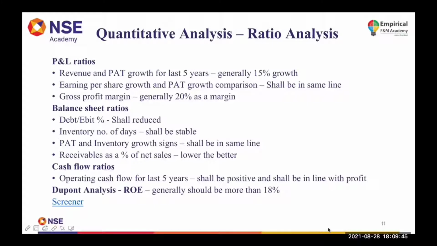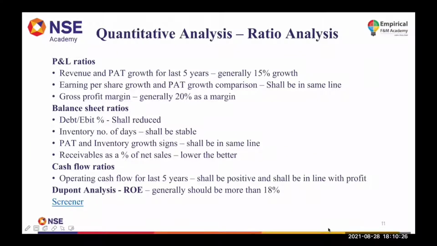Then the third ratio is PAT and inventory growth. If your inventory is growing, your profit after tax should also grow. That means your business is growing. If your profit is not growing but your inventory is growing, that means you are not able to sell your product very fast. There is some issue with the demand for the product. The product demand is less, and hence your inventory is higher compared to your profit growth. So your profit growth should be in line with your inventory growth, because it will indicate that the company is at a growing stage.